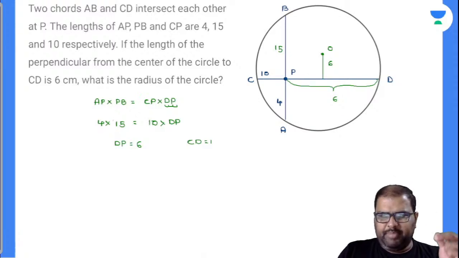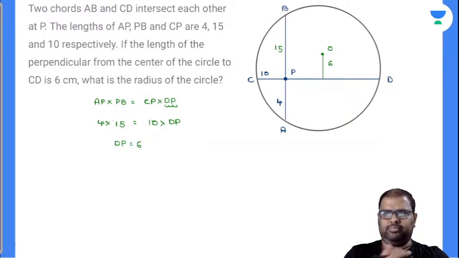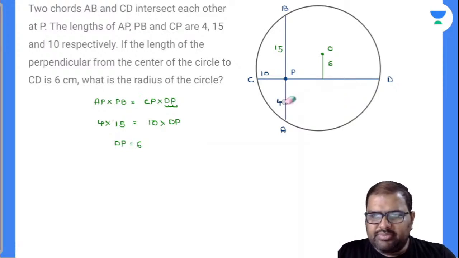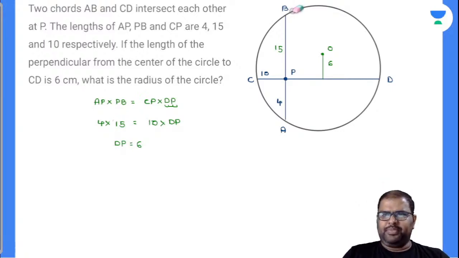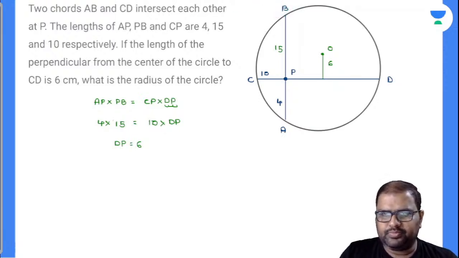If the length of the perpendicular from the center of the circle to CD is 6 centimeter, okay. AP value is 4. PB value is 15. Okay. CP value is 10 it seems. Surely this has to be 6.